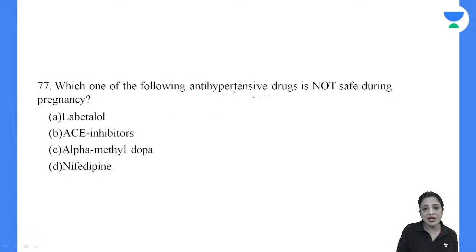Which one of the following antihypertensive drugs is not safe during pregnancy? We're going to finish very soon. We still have 8 minutes. Which one of the following antihypertensive drugs is not safe during pregnancy? 77. Yes, you are right. It is ACE inhibitor.